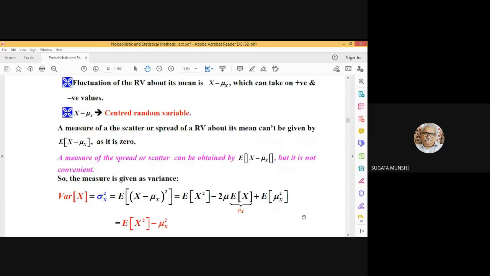Fluctuation of the random variable about its mean. It can take on positive and negative values, and this fluctuation is called the centered random variable.